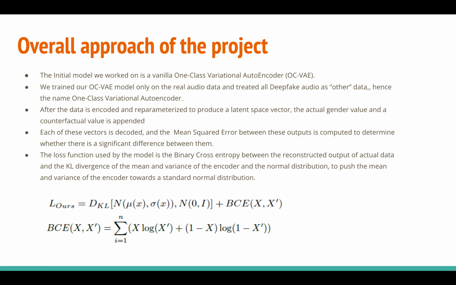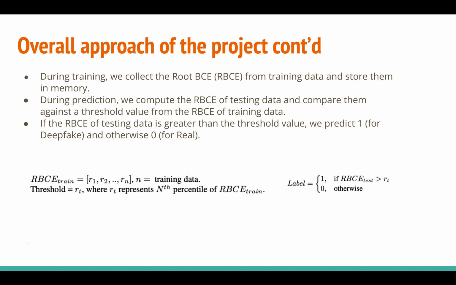During learning, the loss function used is the sum of the binary cross-entropy between the reconstructed output and the actual data, and the KL divergence of the mean and variance of the encoder and the normal distribution, to push the mean and variance of the encoder towards a standard normal distribution. During training, we collect the root binary cross-entropy error from training data and store them in memory. During prediction, we compute the RBCE of testing data and compare them against the threshold from the RBCE of training data. If the RBCE of the testing data is greater than the threshold, we predict 1 for deepfake and 0 for real.